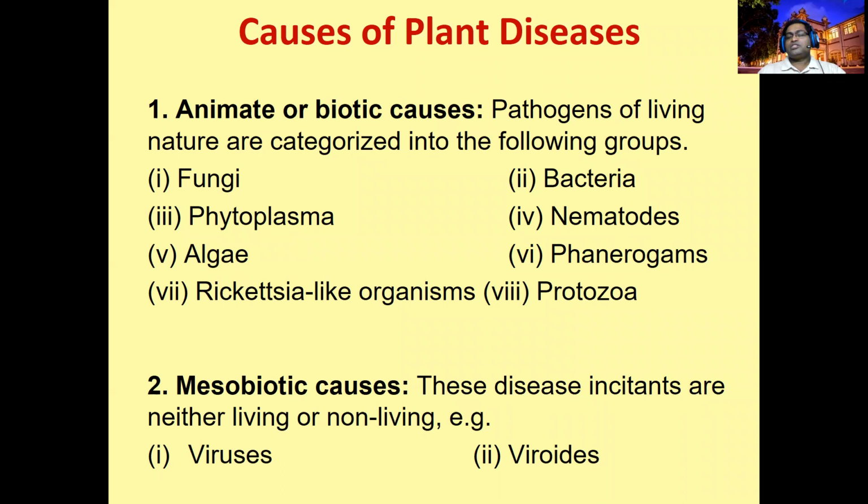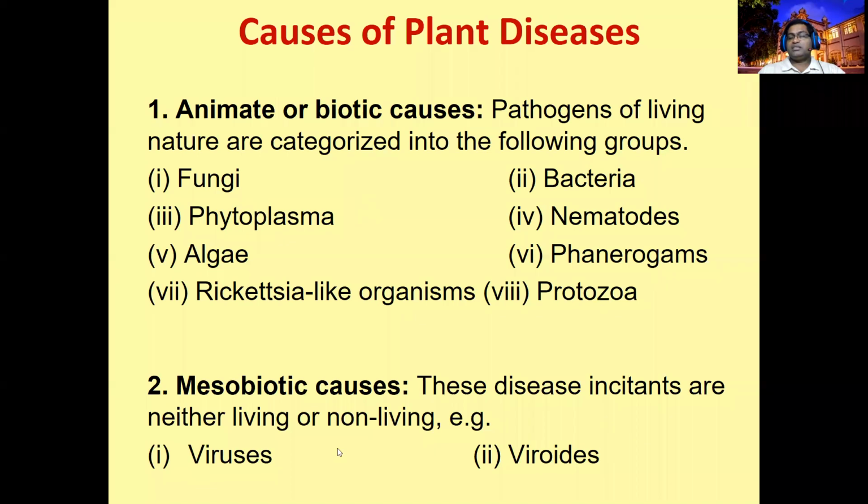If you are planning to specialize in agricultural biology, definitely you will study the nematodes course. But mainly we will focus on fungi, bacteria, phytoplasma, and in the mesobiotic group, viruses also we will focus on, right? We classify viruses as mesobiotic causes because in the environment they are non-living, but inside the host, they are living.